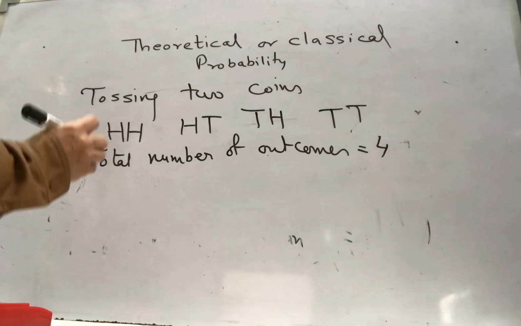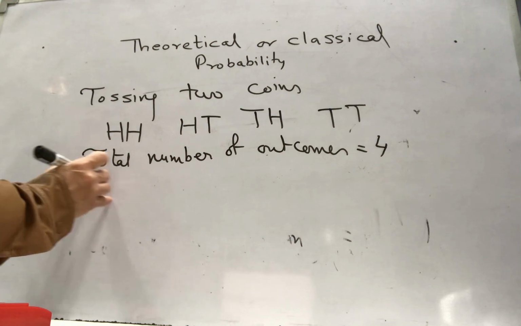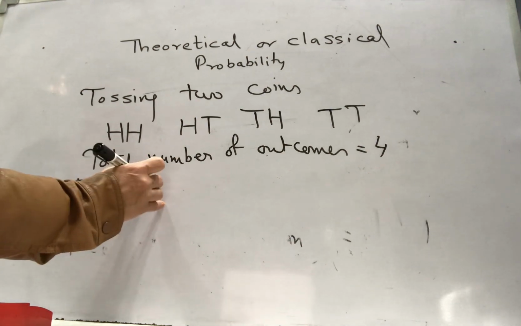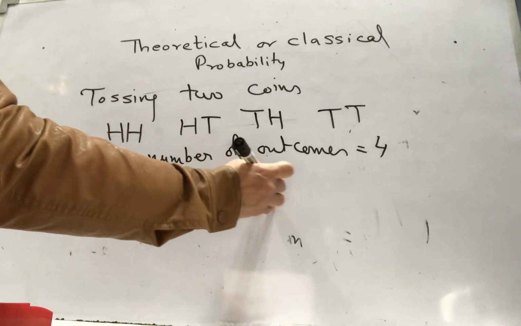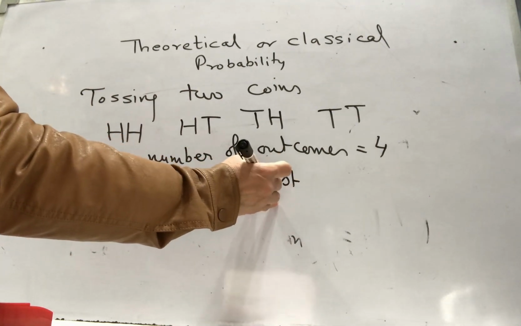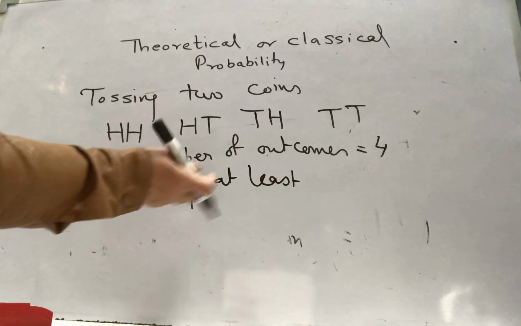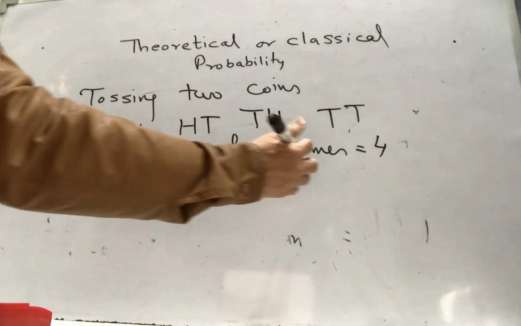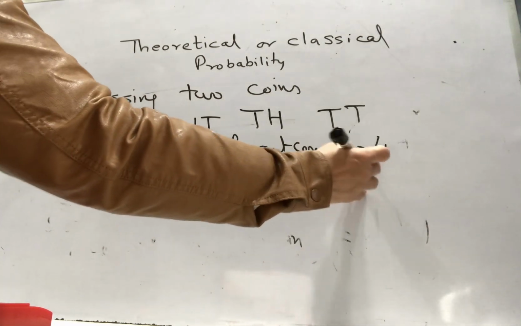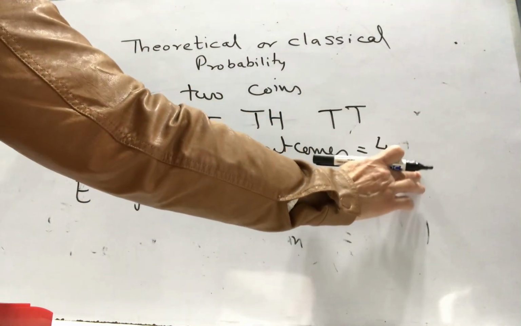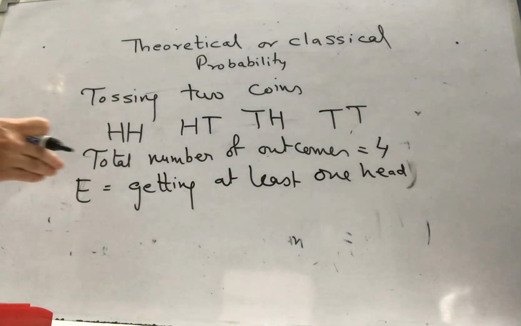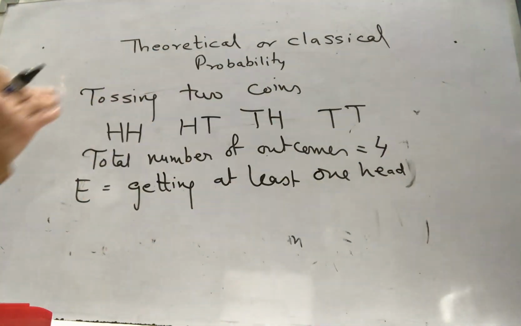And according to the question, you will get the favorable outcomes and you will write the probability. Let me take the event as getting at least one head. At least means minimum that should be visible to you. So this is my event. I'll be successful if I can see at least one head.